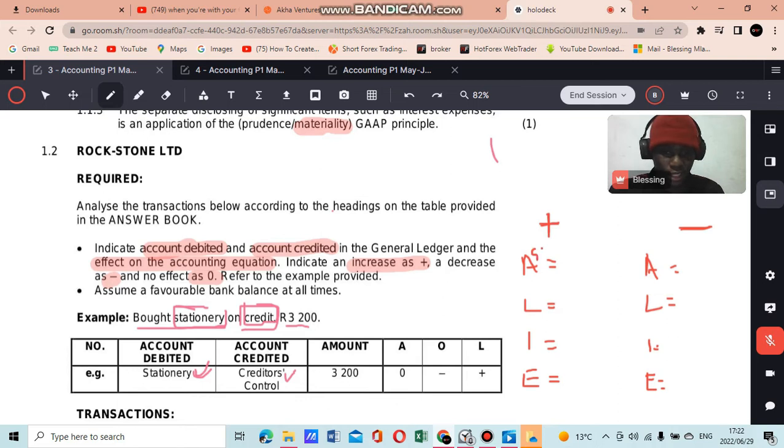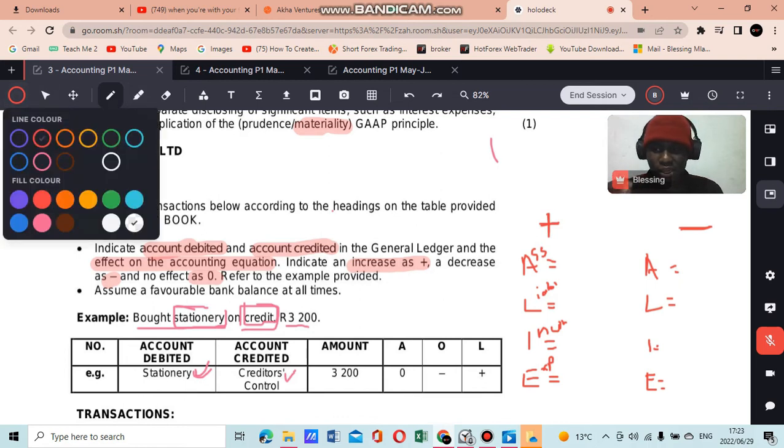So that's what ALIE stands for. After you have your plus, your minus, and ALIE on both sides, you just have to remember one thing. The first thing here, the first A, where do assets increase?